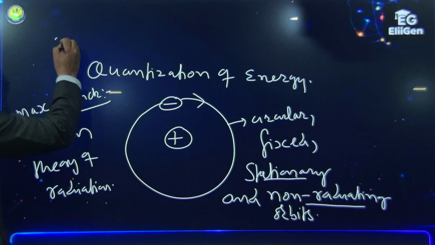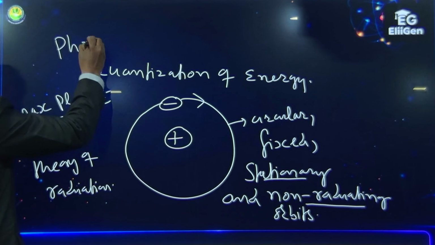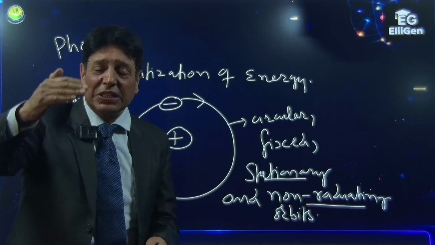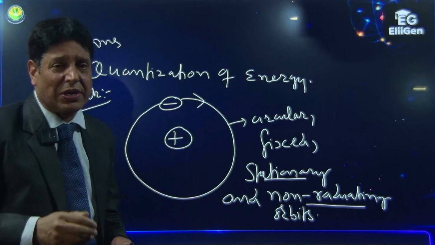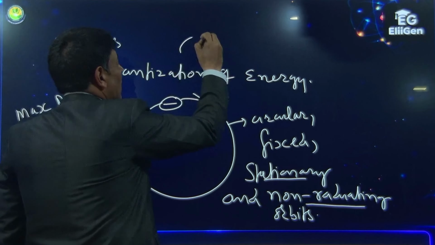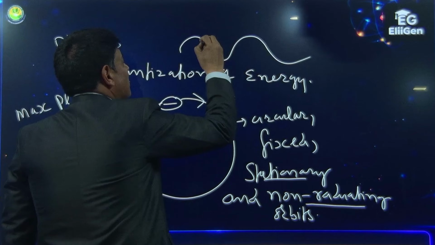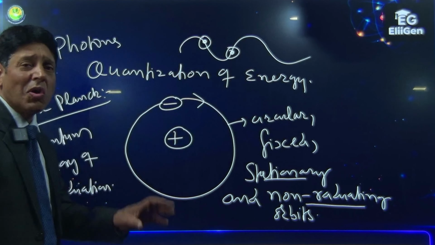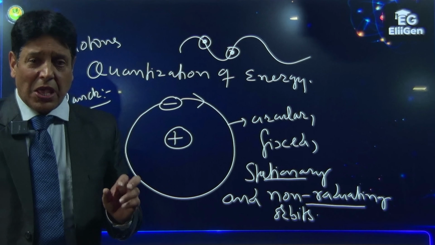Those energy packets are called photons. Light has a discontinuous nature. It's made up of energy packets called photons.